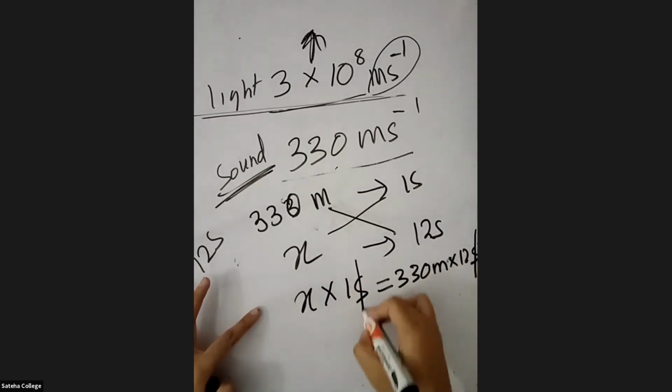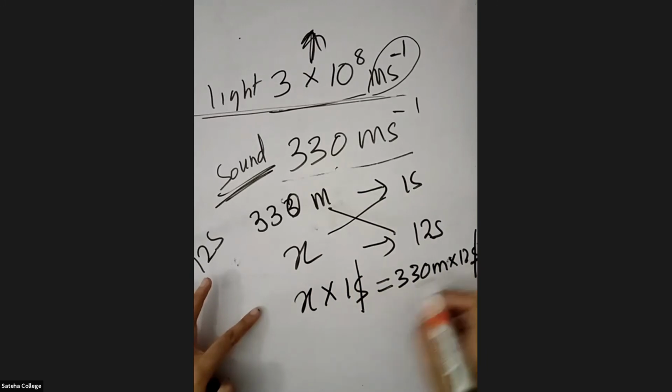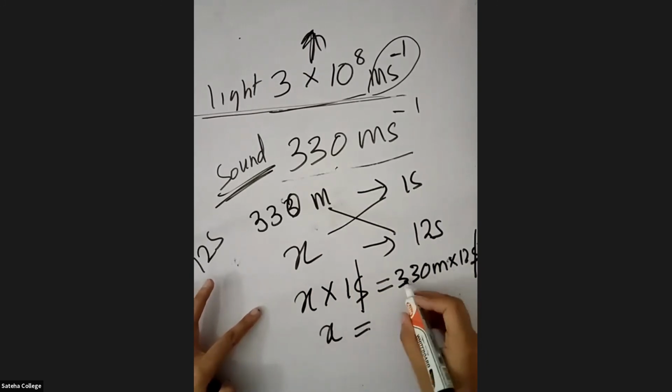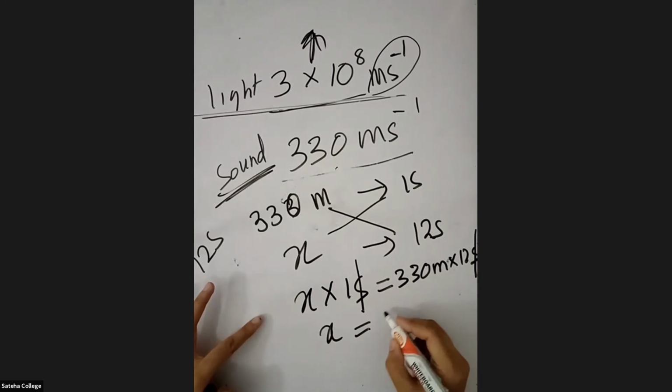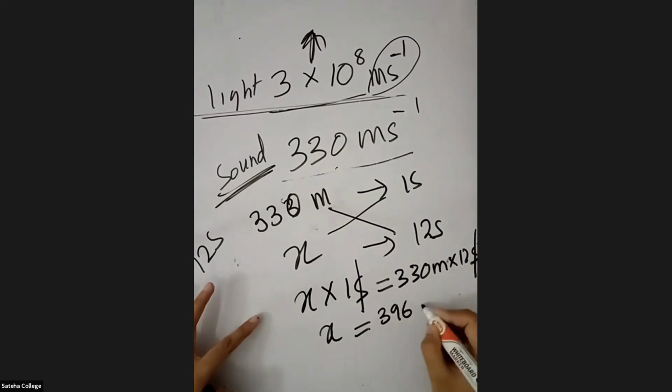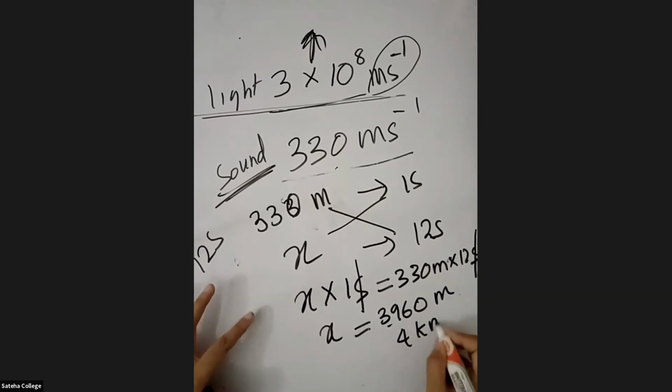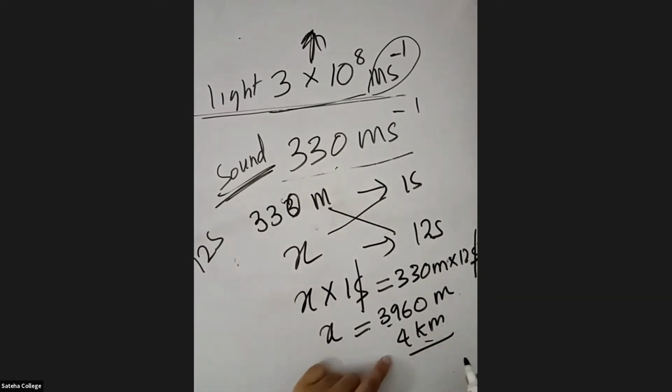The seconds cancel, so meters will remain. So x will be equal to 330 into 12, which is 3,960 meters. Approximately we can say 4 kilometers, right?